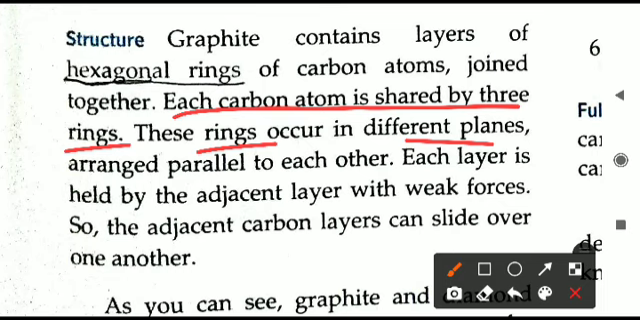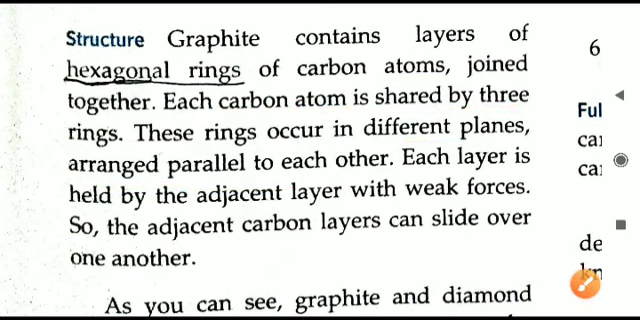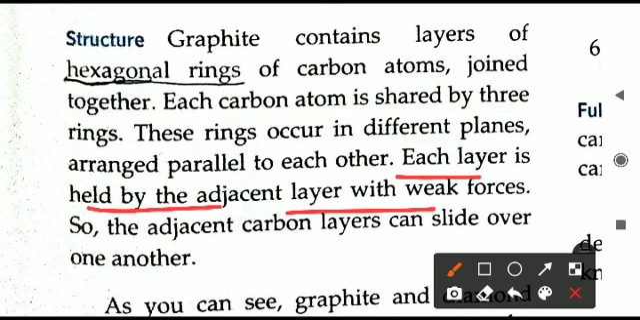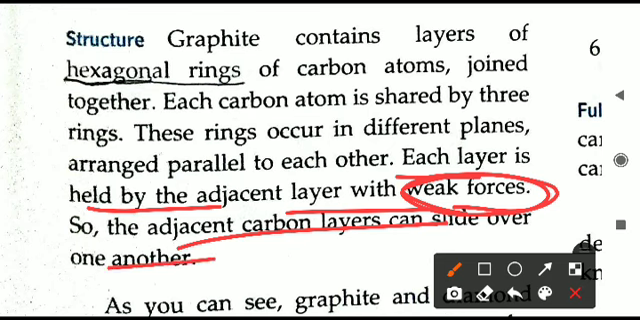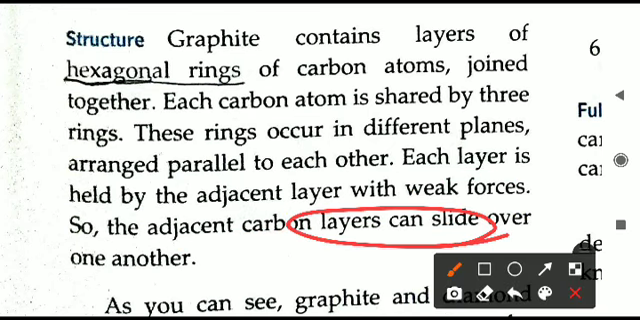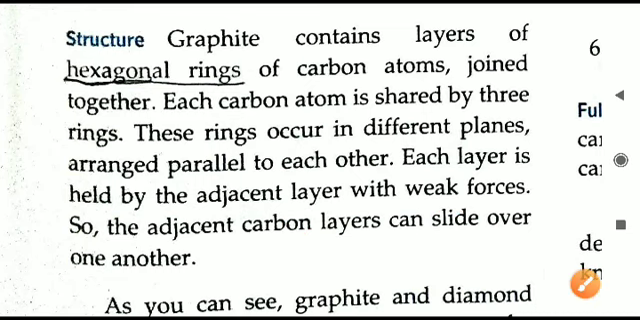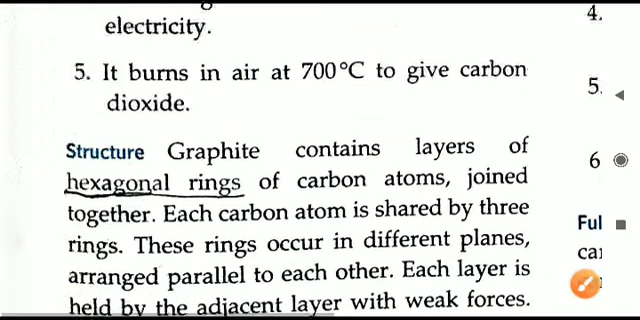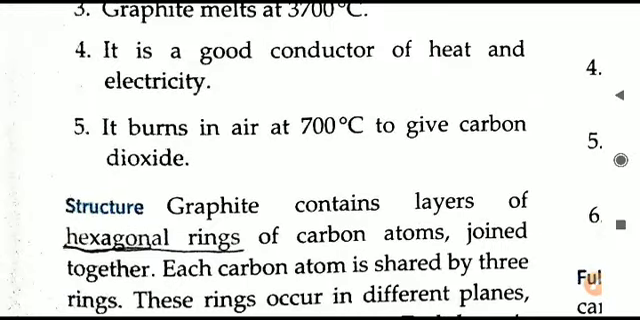Different planes means different layers of these carbon rings are there. All these layers are parallel to each other, and each layer is held to the adjacent layer by weak force. Between all these layers, weak forces are there, so they are attracted to each other, and these layers can slide easily over one another. Because these layers can slide, graphite can conduct heat and electricity. And because the layers of carbon can slide in graphite, that is why graphite is soft. It is not very hard. It can conduct heat and electricity also. Based on this, these properties are coming.